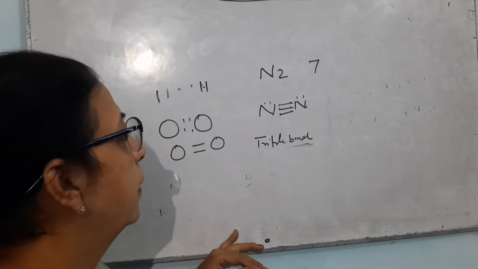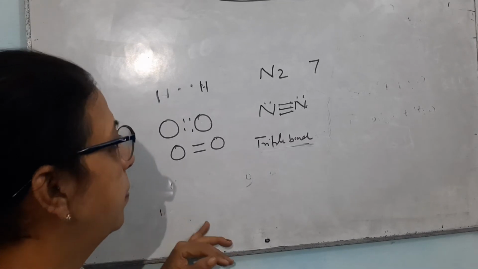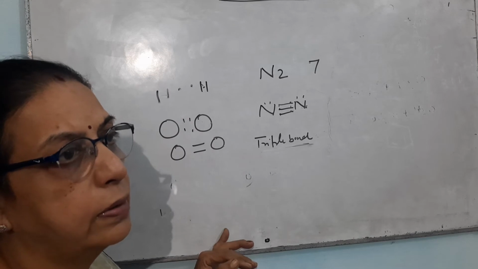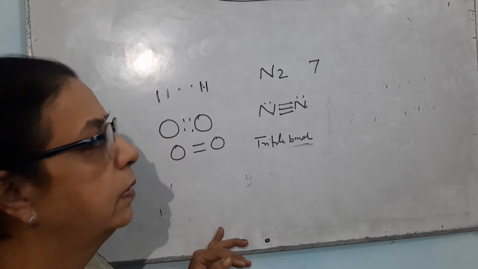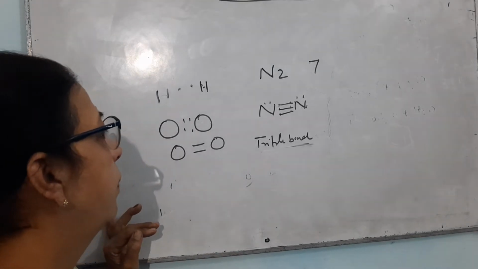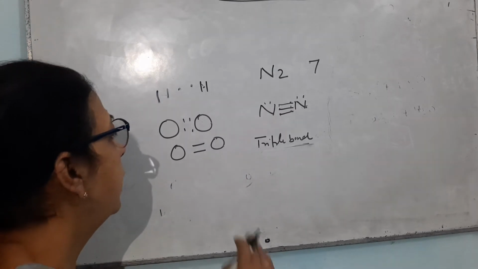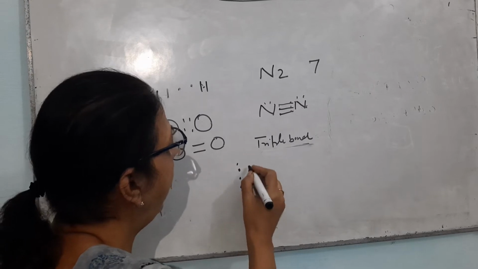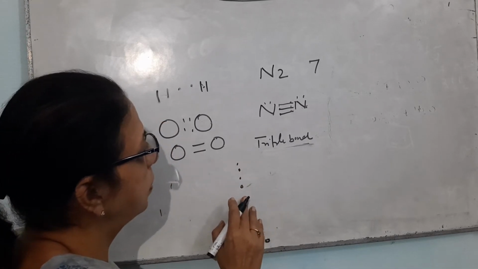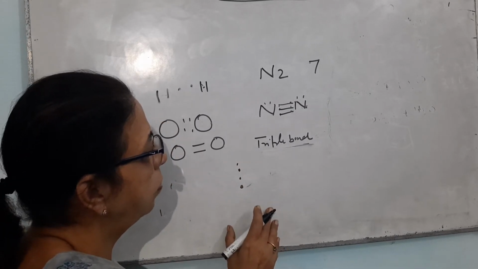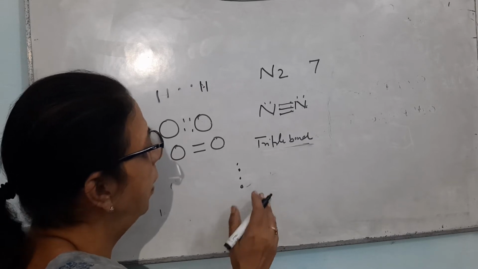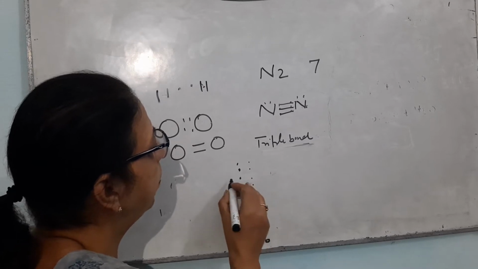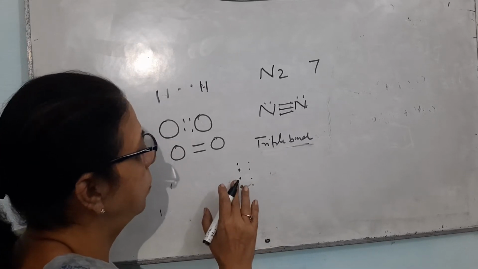So in this manner there will be the formation of single bond, double bond and triple bond in the case of covalent compounds, but there will be no sharing of 4 electrons, as if 4 electrons were shared, the molecule would become unstable, and due to this it will not be possible to share 4 electrons.